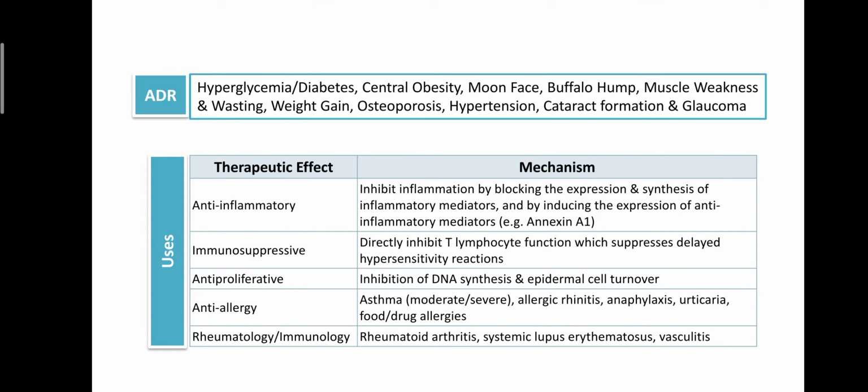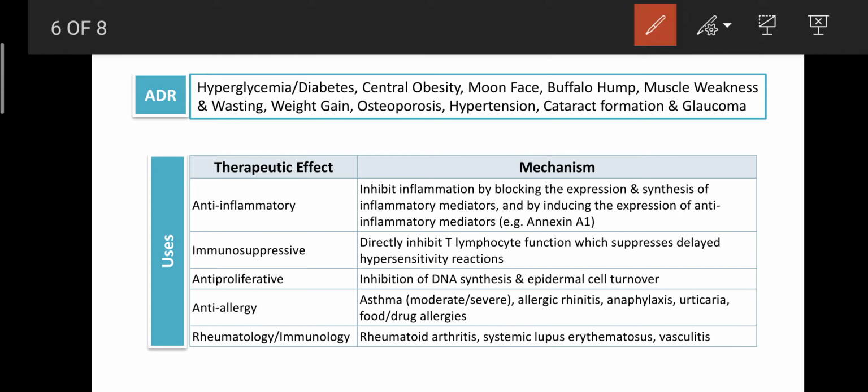Then regarding the ADR, glucocorticoids mainly cause diabetes or hyperglycemia, then obesity, moon face, buffalo hump, muscle weakness and wasting. This is due to accumulation of fat or alteration of the functions of the muscles.